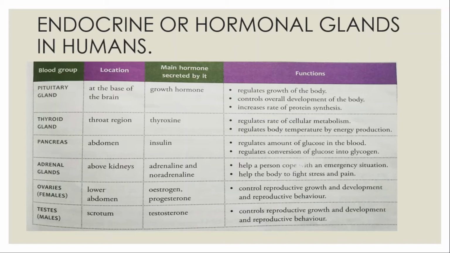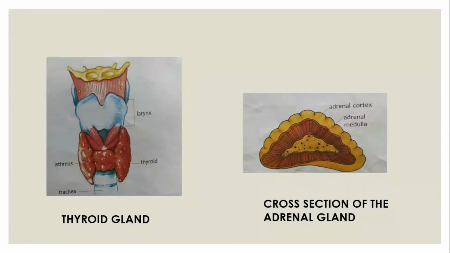Next we talk about the thyroid gland. This is another large endocrine gland which is found in the neck region, just in front of the windpipe. I'm going to show you a diagram. You can see the thyroid gland here.